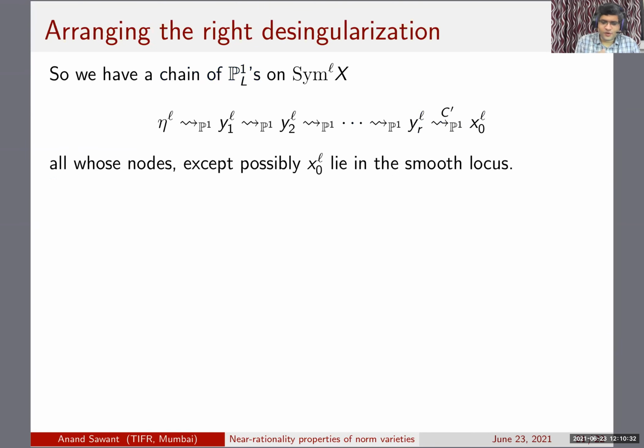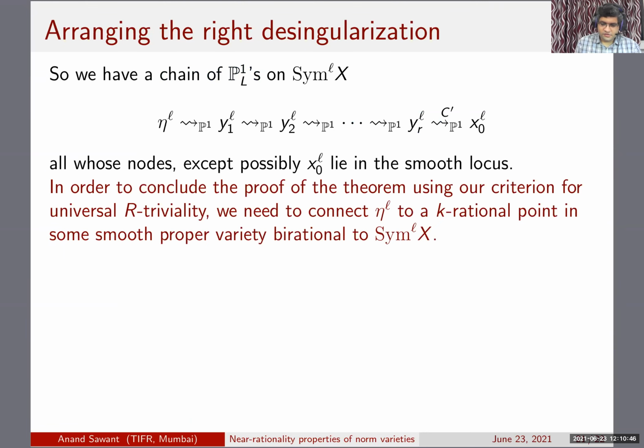So of course, this is what I just said. So you have this chain, all of whose nodes except x naught to the L are in the smooth locus. Okay, so now, of course, I'm just recalling the thing.